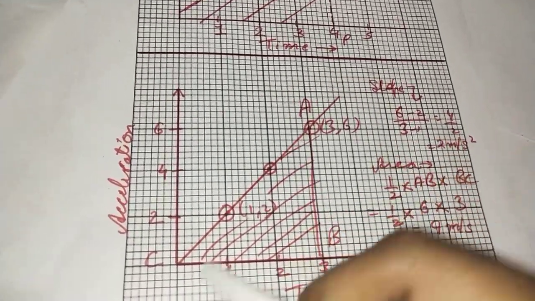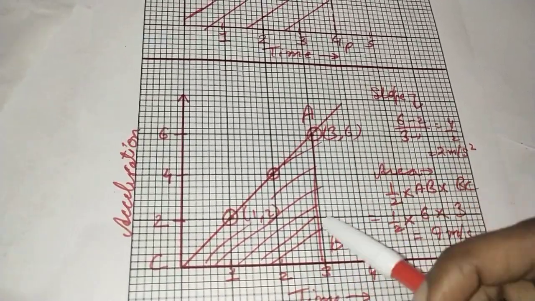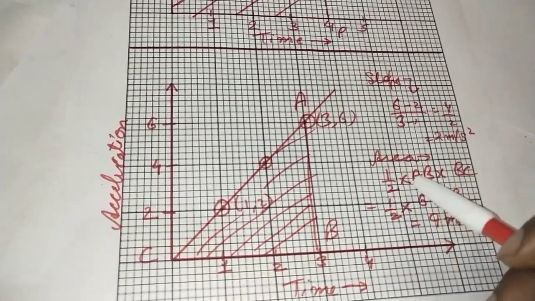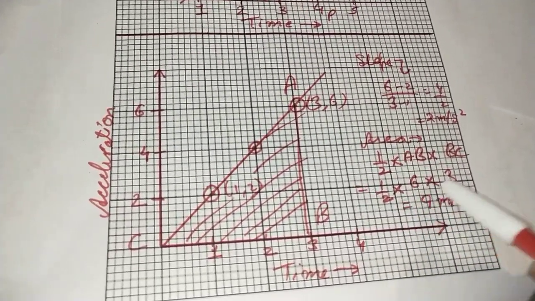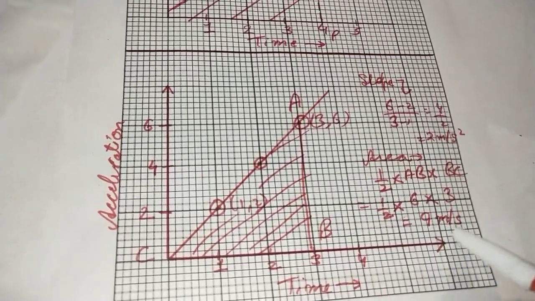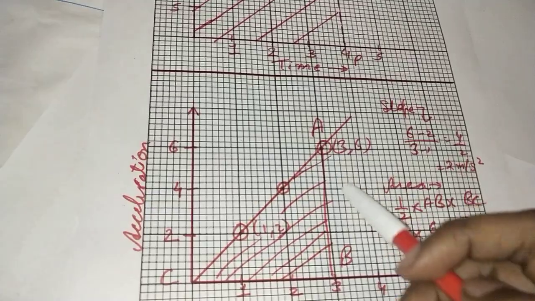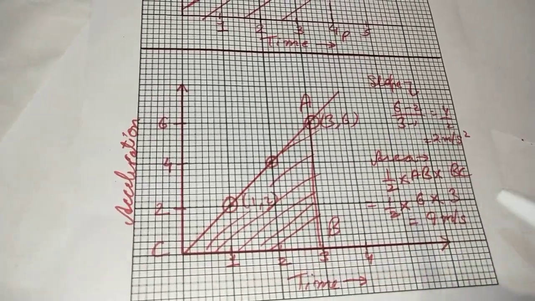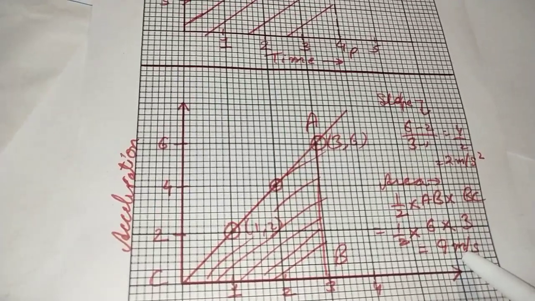Let's try to calculate the area of this figure. What will be the area? We can clearly see that it is a right angle triangle, so half base into height will give us the area. On solving the units, we come across 9 meters per second. Now what is meters per second? Correct, velocity. So the area of an acceleration time graph is going to give us the velocity. In this way we can calculate any particular thing using the graph.